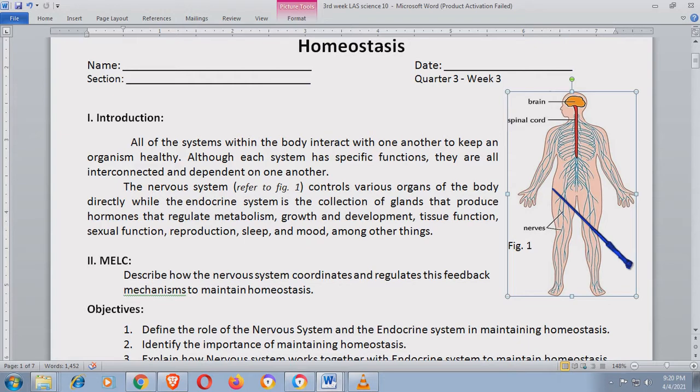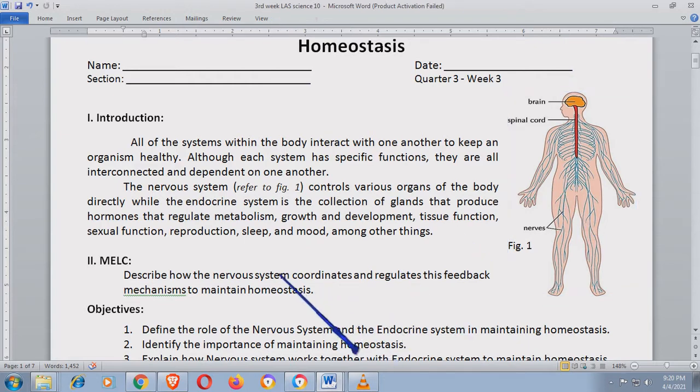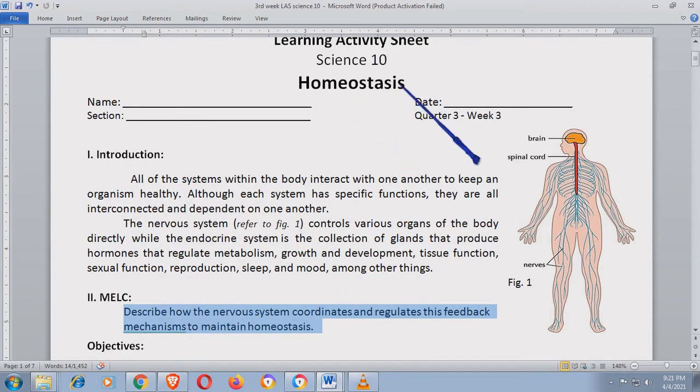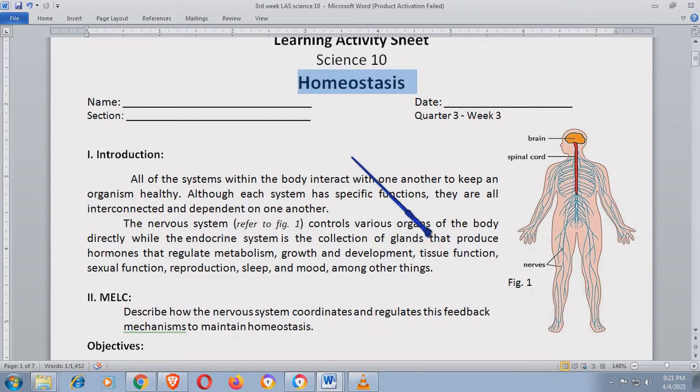Now, what is the milk? The milk, or the most essential learning of this LAS, is describe how the nervous system coordinates and regulates these feedback mechanisms to maintain homeostasis. Now, sa title pa lang, medyo hindi ka nagaganahan sa title kasi you don't have any idea about homeostasis, di ba? So, please stay lang kasi maintindihan nyo rin yung homeostasis later on sa video na to.